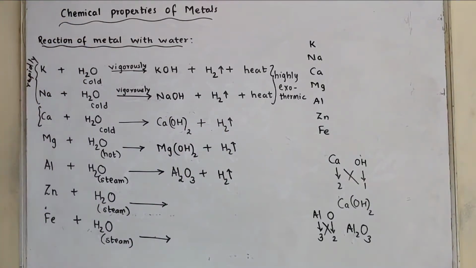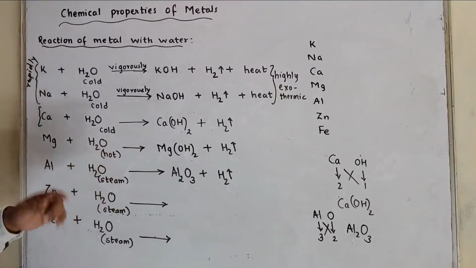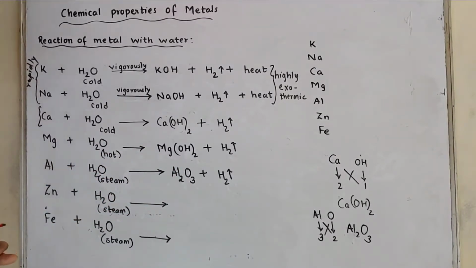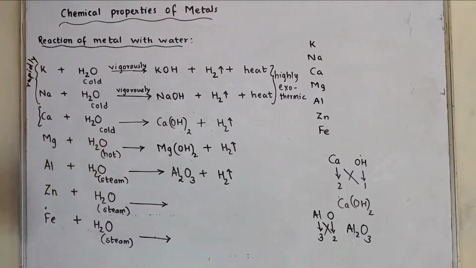Let us balance the equation. Here oxygen is 3, oxygen is 1. What you need to do? Firstly, we'll balance oxygen, or else directly you can write aluminium is 2, over here it is 1. We can say 2 aluminium.